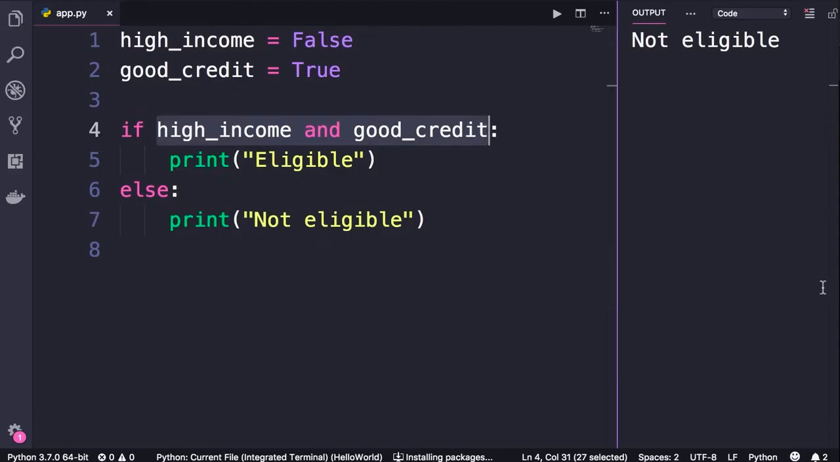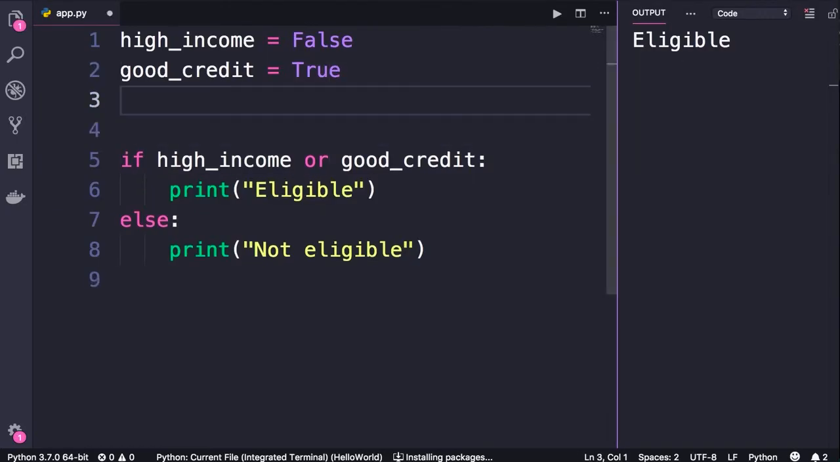In contrast, with the OR operator, as long as at least one of the conditions is true, the result will be true. So if I replace AND with OR here, we should see eligible in the terminal. Let's run it one more time. There you go. So these are the AND and OR operators. Now let's take a look at an example of the NOT operator.